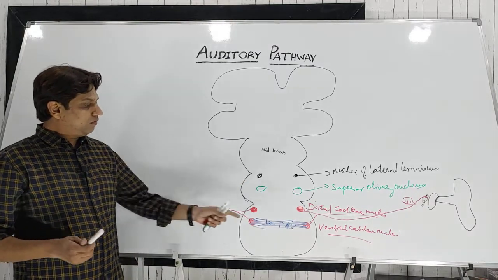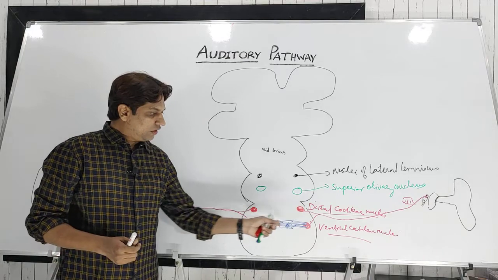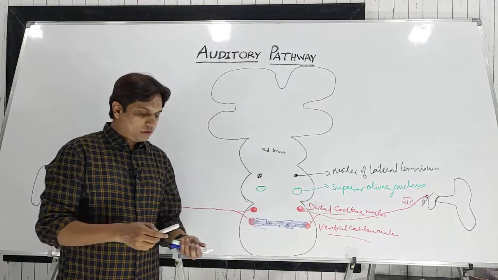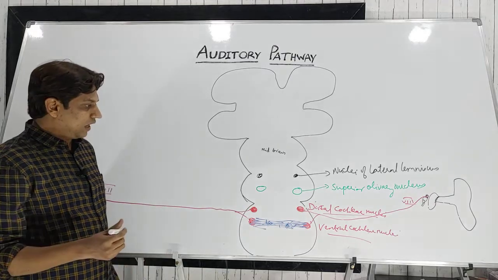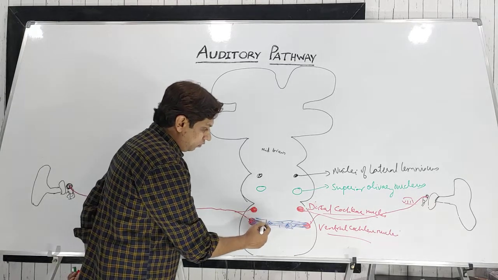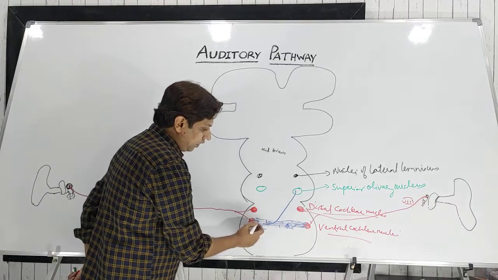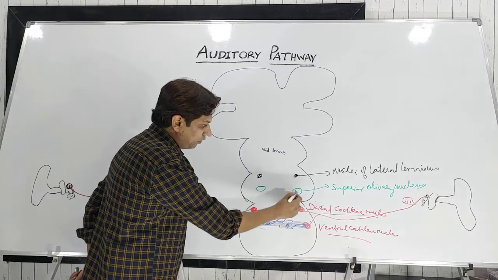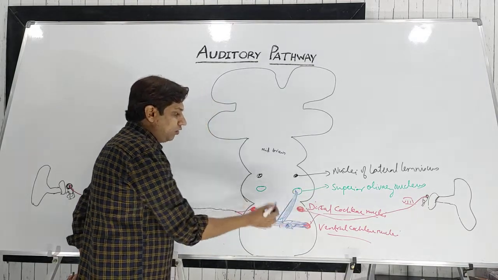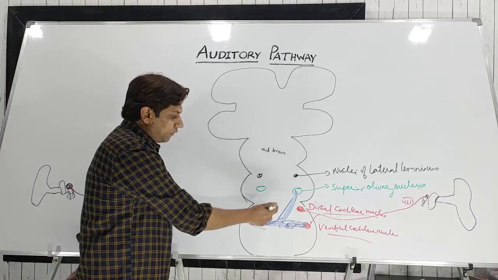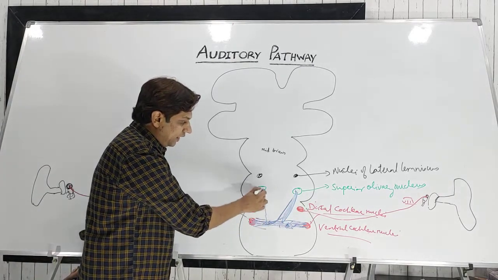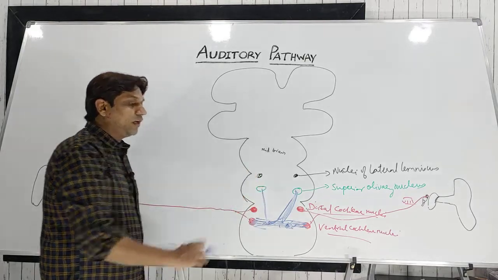As we said, in the ventral cochlear nuclei the fibers crisscross to each other, and a few fibers go to the opposite side superior olivary nucleus. That is the second order neurons from the cochlear nuclei, and a few fibers also go directly to the same side superior olivary nucleus.